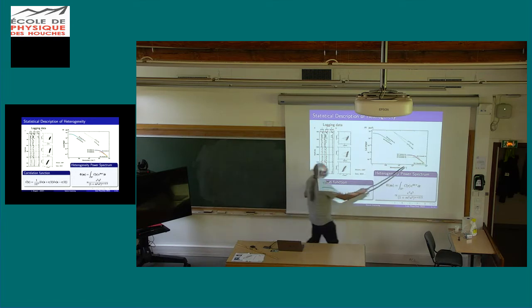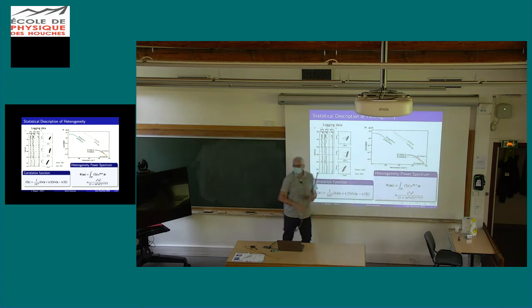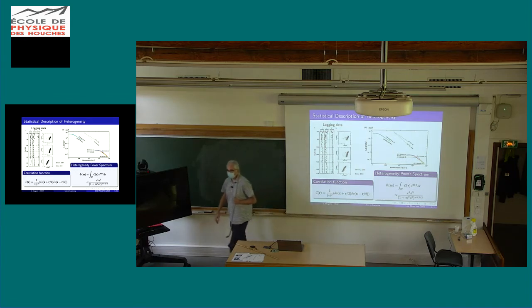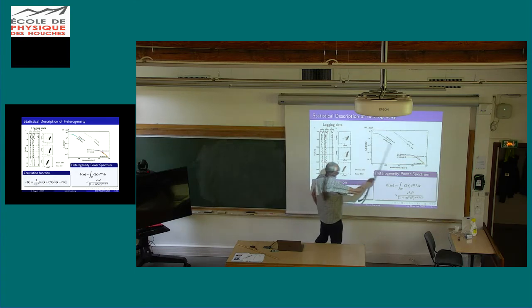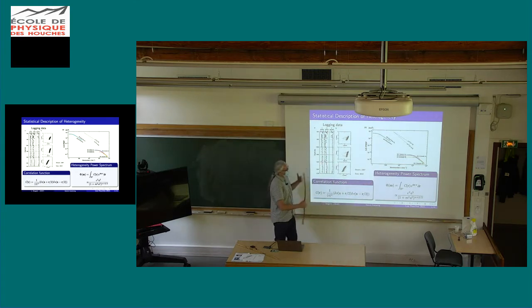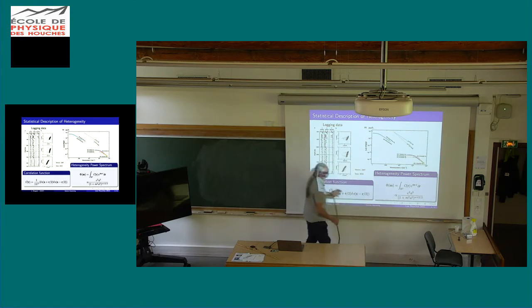So you do that at the scale of granite. You do that at the scale of a log here, and you get this same type of power law behavior. Again, don't pay too much attention to this. We can imagine there is a correlation distance here, but of course, it can depend on the sample size. So what you see is this kind of universal power law behavior, which is described by this formula.